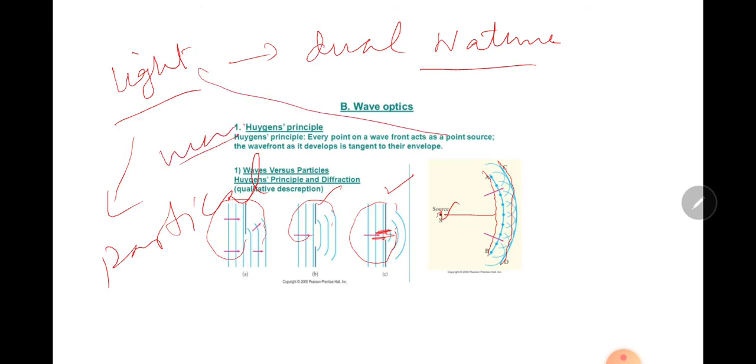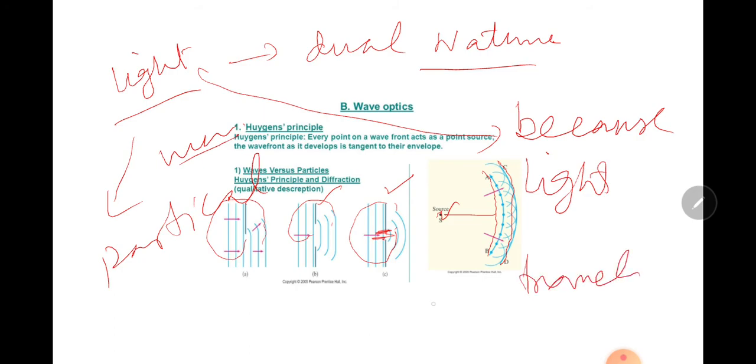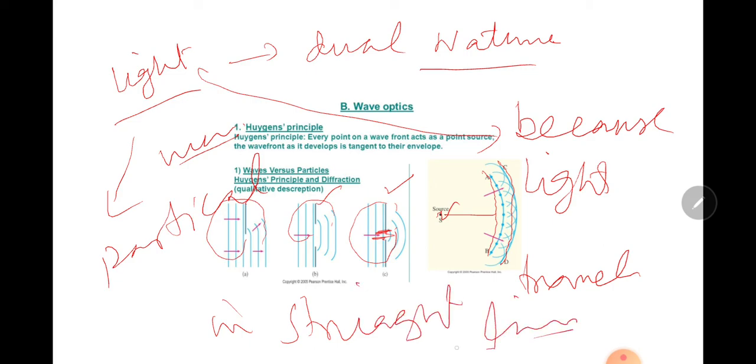Newton described that light has particle nature because it travels in a straight line.